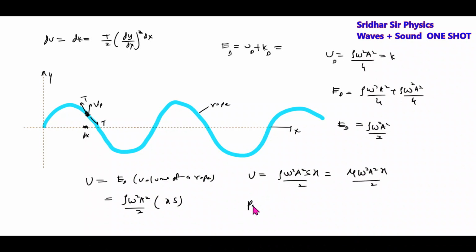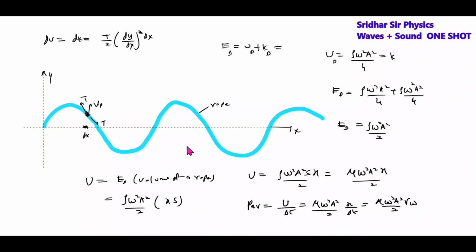Then we'll define average power, energy flowing per unit time: mu omega square a square delta x by delta t, which is equal to mu omega square a square by 2 into wave speed.